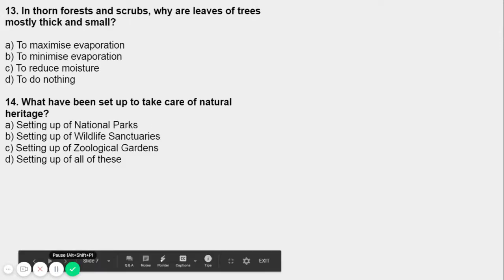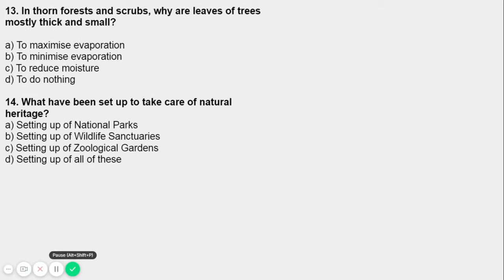Now question number 14. What has been set up to take care of natural heritage? The options are: A, setting up of national parks; setting up of wildlife sanctuaries; setting up of zoological gardens; setting up all of these. So why do we take care of natural heritage? Obviously, at many places forests are being replaced or degraded. The main causes of this threat to nature are hunting and poaching by men for commercial purposes.